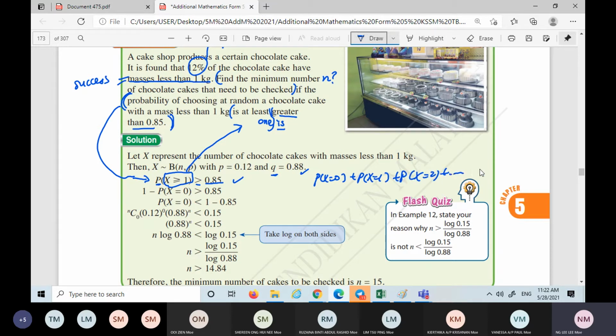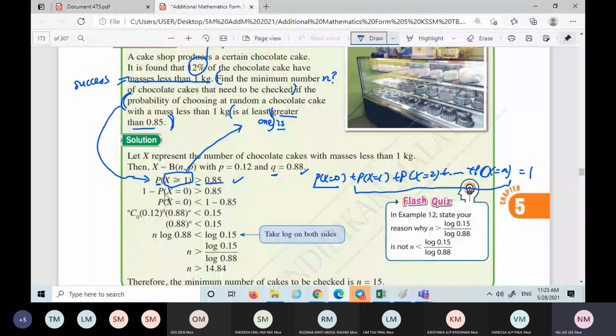Okay, until n. Okay, the total is 1. So here they say the probability x is greater than or equal to 1. It starts from here until here. This one I don't want to find. I can use another way: 1 minus this, then I will get this.